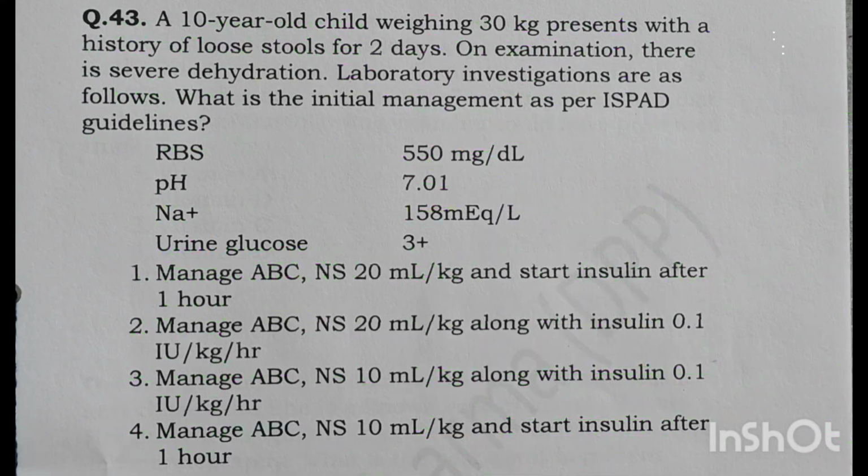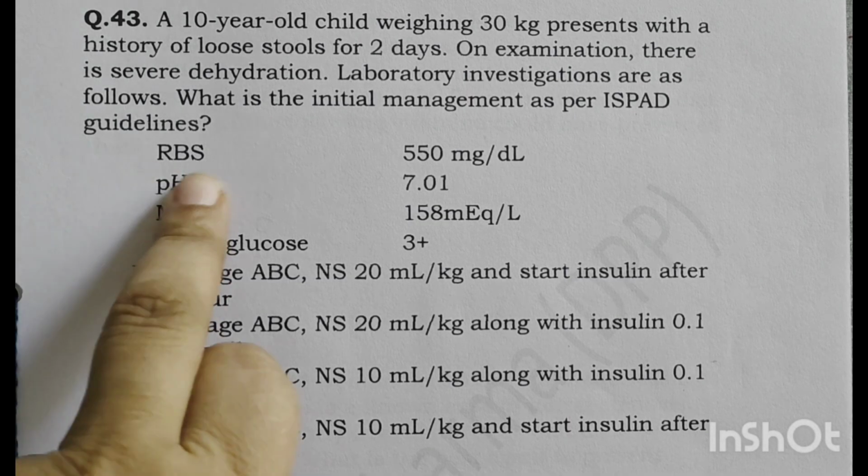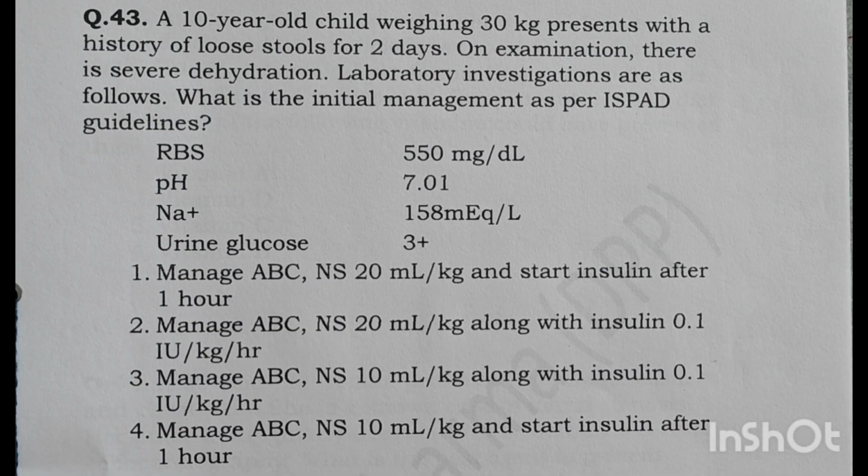A 10-year-old child weighing 30 kg presents with a history of loose stools for 2 days. On examination, there is severe dehydration. Laboratory investigations are as follows. So what is the initial management as per the ISPAD guidelines? Now, the patient is a 10-year-old child who had loose stools and severe dehydration. Now, the tests show that random blood sugar is very high. The random blood sugar is 550. pH is 7.01, which is indicative of acidosis. And sodium is 158. And urine glucose is 3+, right? So that means there is glucosuria and glucose in the blood also. So now addressing the hyperglycemia, severe dehydration and electrolyte imbalance. So what will be the first step?